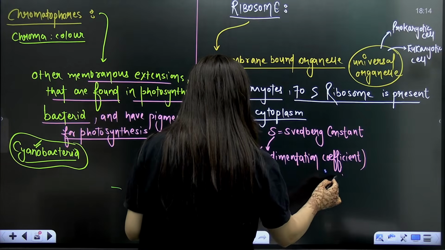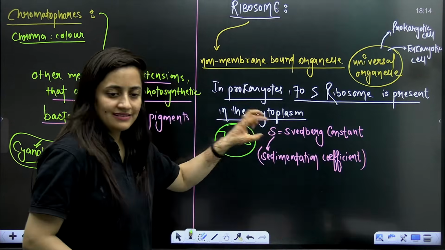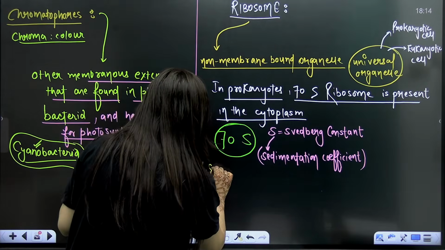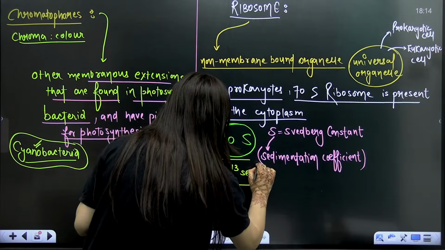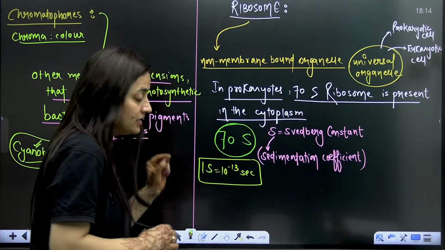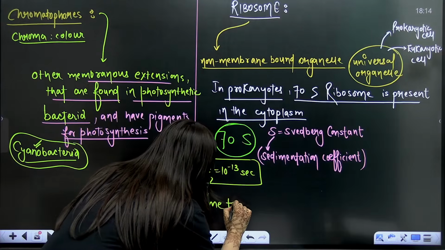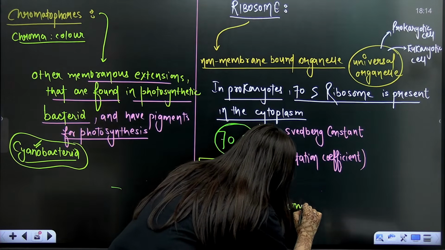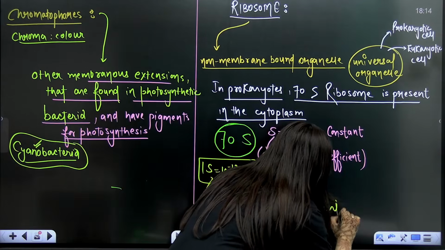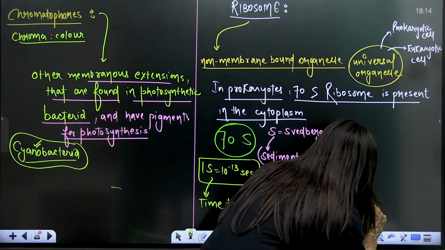Let me tell you what's that. Here, 1 S is equal to 10 raised to power minus 13 seconds. This Swedberg is telling me about the time taken by a component or a particle to form sediments, to settle down.